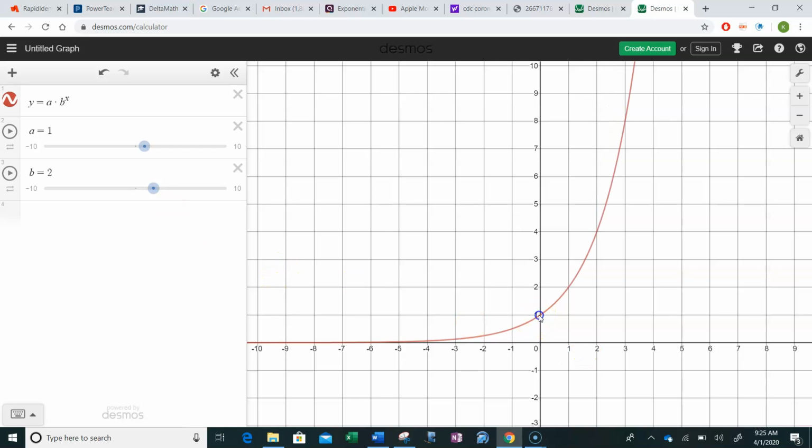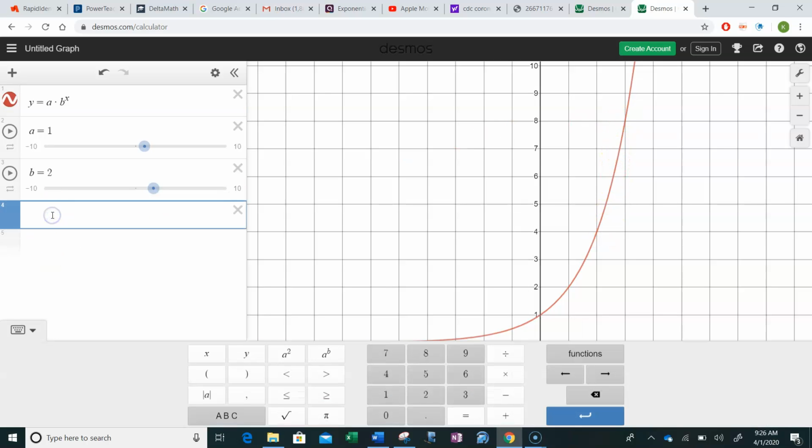Check out these points on there. So originally I've got the point 0, 1. When x is 0, y is 1. My next point is at 1, 2. That next point right here is at 2, 4. It's kind of hard to get it right stuck on there that you can see it. And then if you come up here, you can see when we're at 3, we're at 8. And why is that? Because every time we inch over 1 unit, we double wherever we were. So we're at 1, and then we go to 2, and then 4, and then 8.